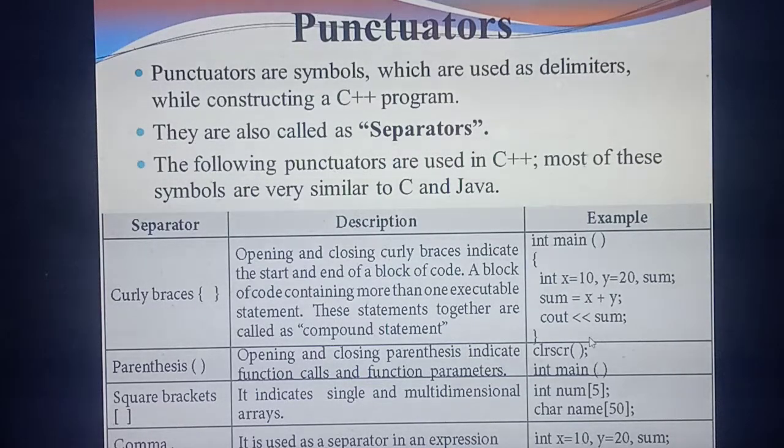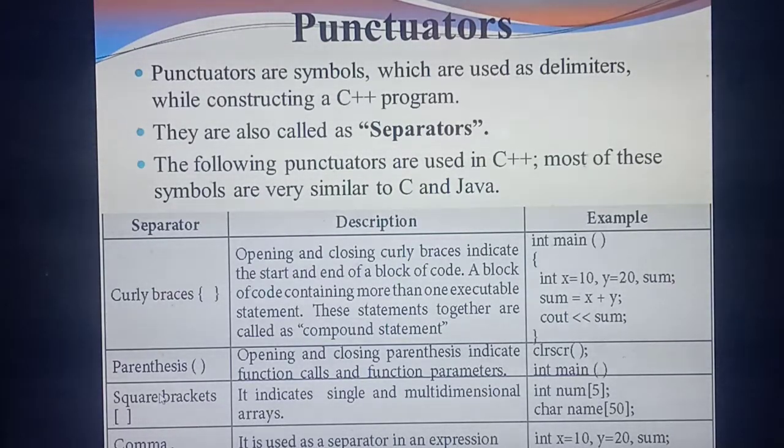Two examples they have given: clrscr and int main(). All these functions you will study later in great detail. clrscr is a clear screen function, and int main() is also the main function. See, at the end of the function there will be a parenthesis. Understand? Yes. Next one is square brackets.